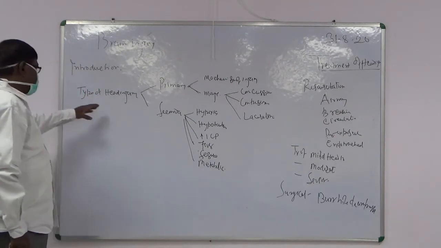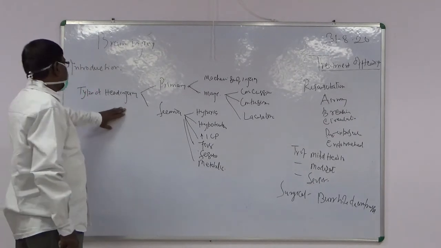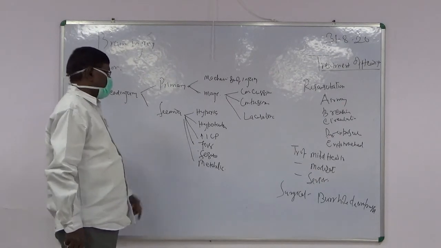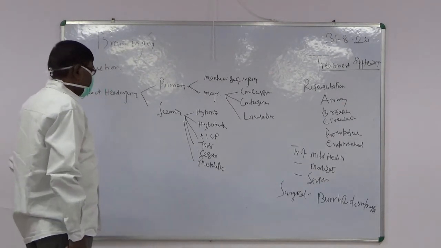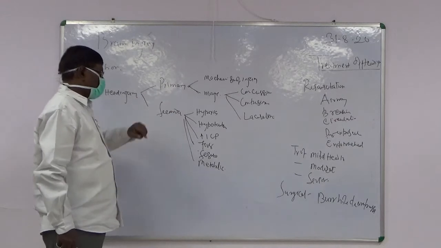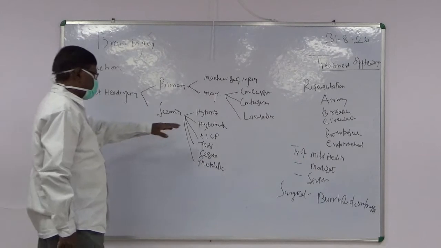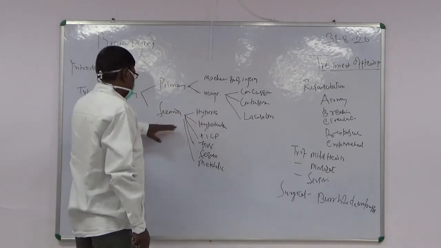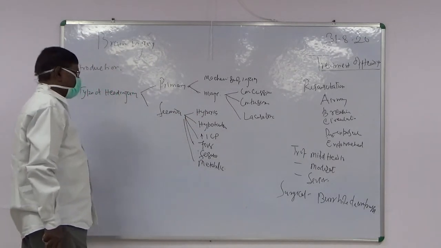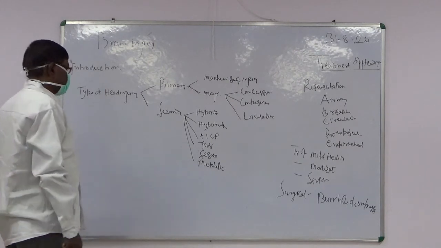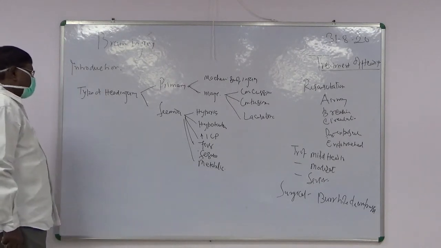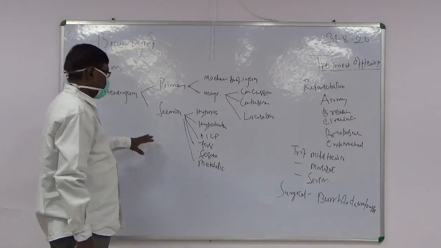The secondary damage of the brain, that is the secondary injury of the brain, takes place due to hypoxia or less blood supply. This secondary damage to the brain can be stopped if we manage the case properly and in time, and then the secondary damage of the brain doesn't take place.